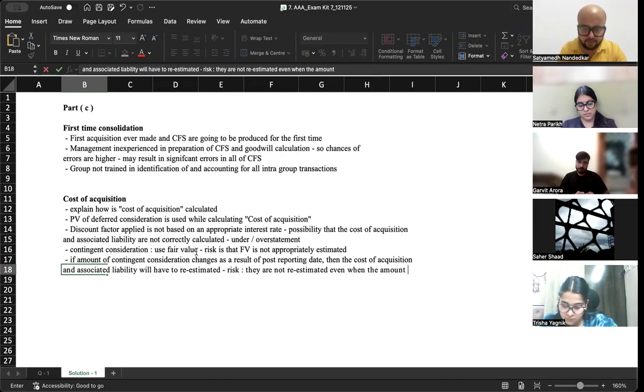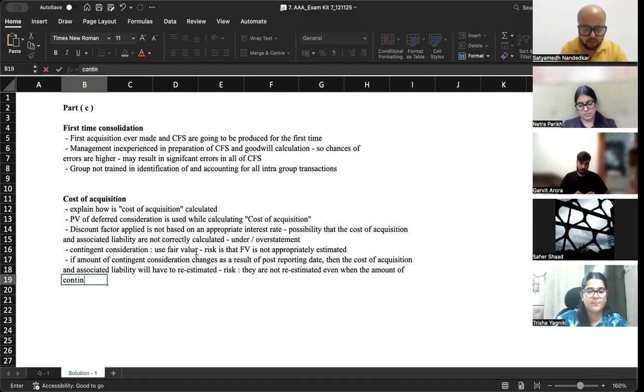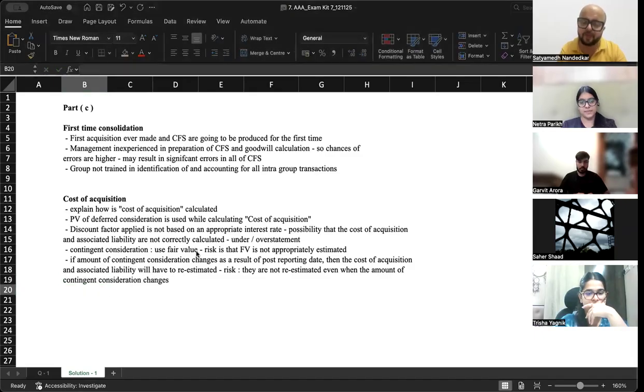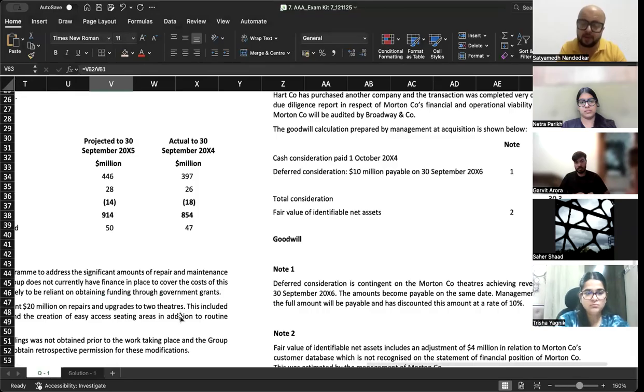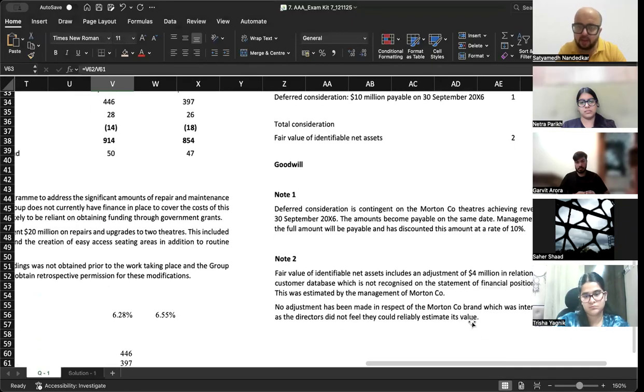Even when the amount of contingent consideration changes. Okay. Then right now there is an uncertainty over the achievement of those revenue targets. What do you think? Deferred amounts become payable on the same date. Management has assumed that full amount will be payable and has discounted this at the rate of 10%. Okay. This much is enough.